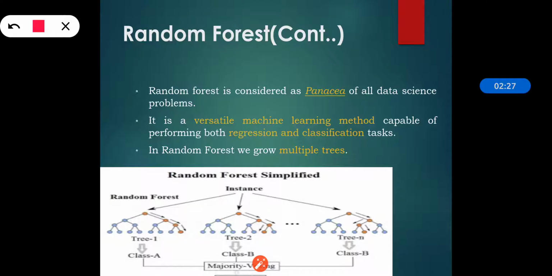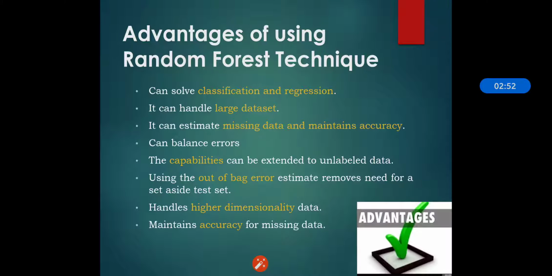Generally, either we are doing classification or we are doing regression, but this particular method is capable of performing both. In random forest, we grow multiple trees. The forest chooses the classification having the most votes, and in case of regression, it takes the average of the outputs of the different trees.